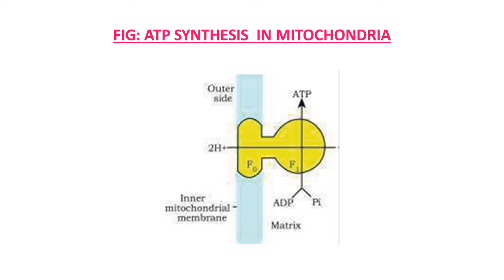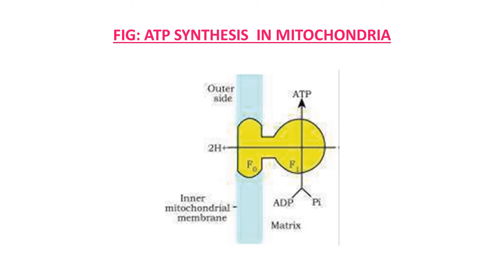So now all three steps, phases or stages of aerobic respiration are clear in our mind: glycolysis, Krebs cycle, and third, the electron transport system, ETS, and oxidative phosphorylation. So it's about the entire mechanism of aerobic respiration.